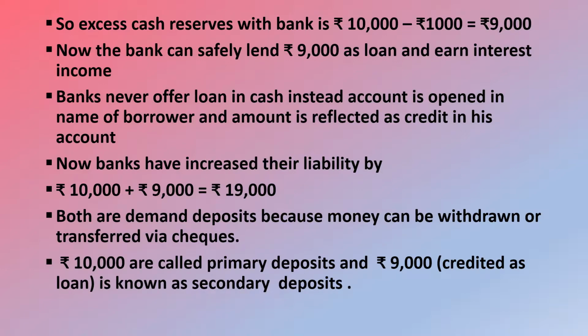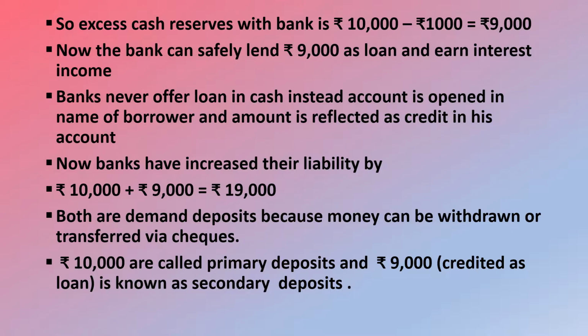So 10% of 10,000, that is rupees 1,000, is the cash reserve that commercial banks will keep with them. And the excess reserves with the bank, that is rupees 10,000 minus rupees 1,000, is rupees 9,000. Now banks can safely lend rupees 9,000 as a loan and can earn interest income on it. The point to be noted is banks never offer a loan in cash. Instead, an account is opened in the name of the borrower and the amount is reflected as a credit in his account. Now banks have increased their liability by rupees 10,000 plus rupees 9,000, that is rupees 19,000.